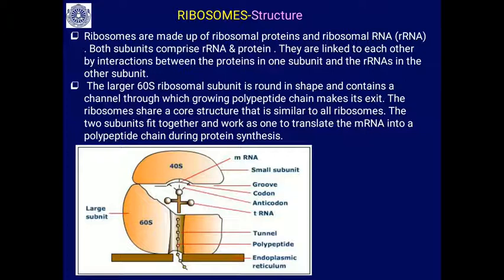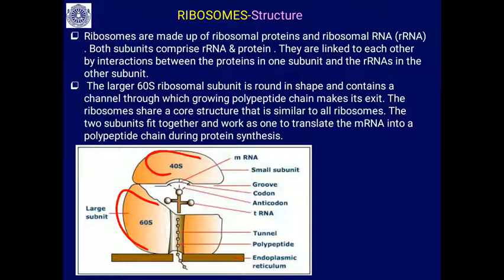Ribosomes are made up of ribosomal proteins plus ribosomal RNA, which you have studied already. Both subunits comprise rRNA and proteins. They are linked to each other by interaction between the proteins of one subunit and the rRNA of the other subunit. This is the larger subunit and this is the smaller subunit.